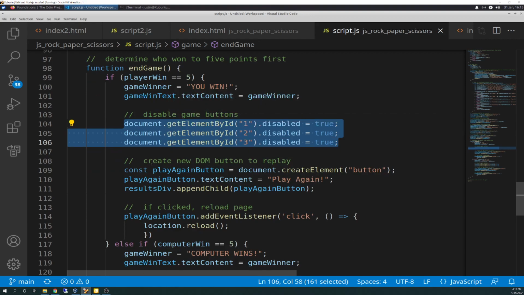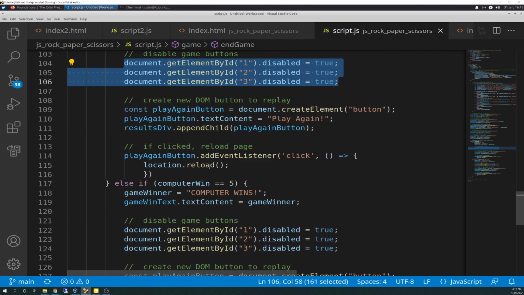So this creates a new DOM button to replay. Now we create a constant variable called play again button, and it takes on create element button. So it creates a button, and it only creates the button when this code is executed. So you won't see this while you're playing until the very end. It's assigned a value, called play again in the text, and then that is appended to the results div as everything else was before. And then if clicked, reload page. So this is the reload. Again, I googled this part.